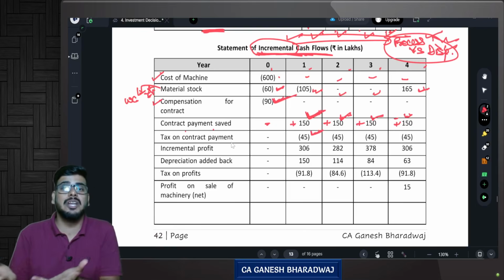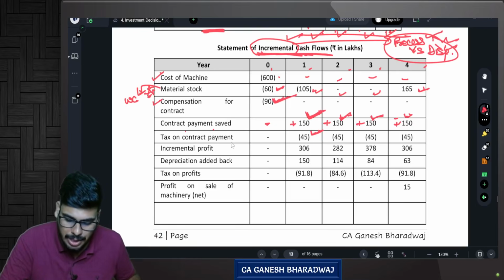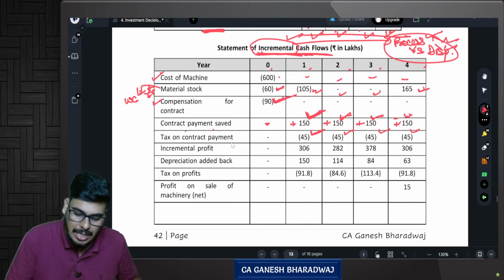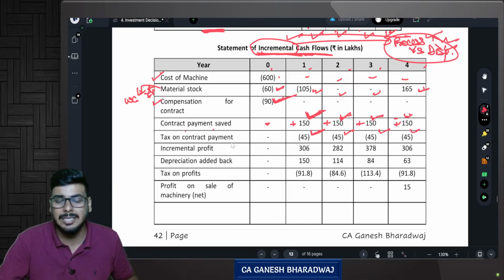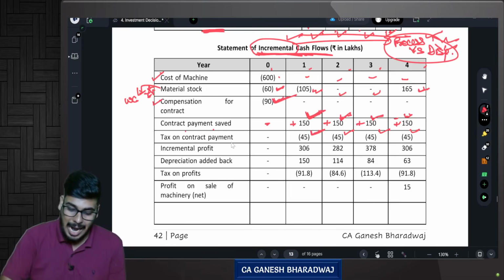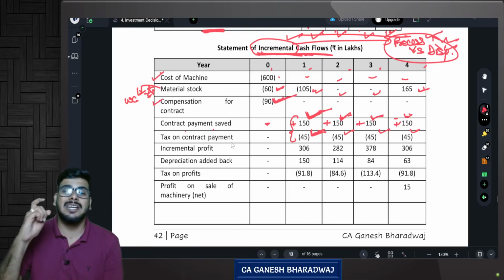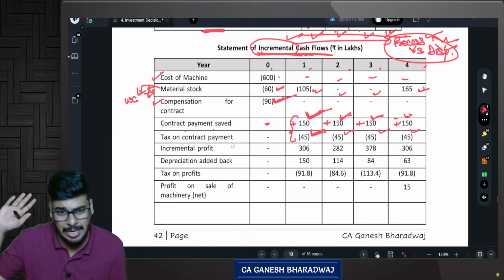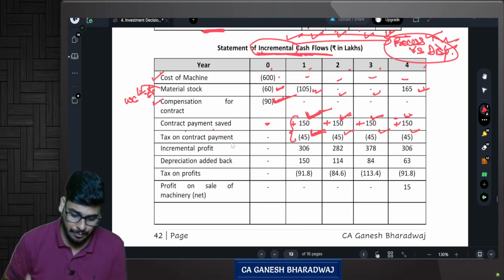Now the tax benefit on that is also something that I'm losing. So I need to reduce that. So that is going to be 45 lakhs every year. What is the percentage of tax? It's 30% on 150 lakhs, which is going to be 45 lakhs. So every year, I save the contract payment, but I lose the tax benefit. Net of, technically, the net amount of contract payment saved post-tax is only 105. If you want, you can directly put 105 and give the calculation. That is also fine. Yes.